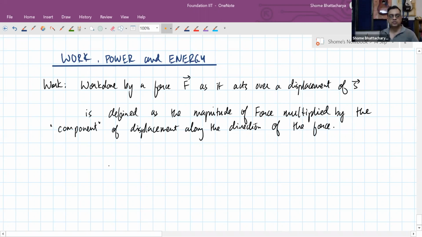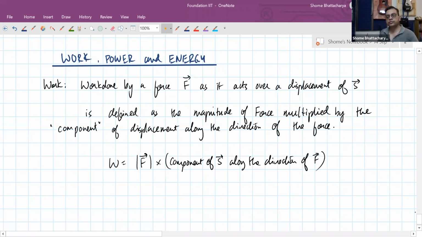This is how we define it. So work is defined as the magnitude of force and displacement along the direction of the force. Luckily for us, we have done a bit of vector algebra, so we are familiar with this.